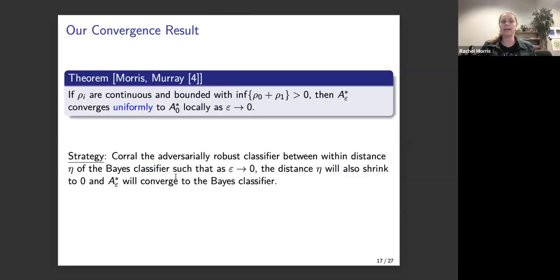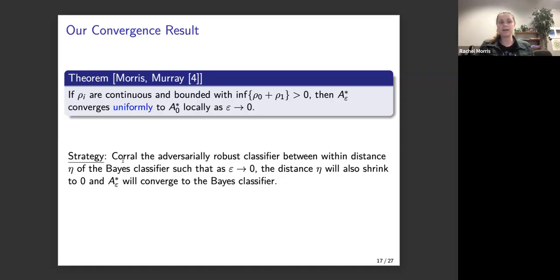The convergence result we were able to get is that under the assumption that the rho i are continuous and bounded, with still that non-degenerate condition that rho 1 plus rho 0 should be greater than 0, then our adversarial minimizers will converge uniformly to our Bayes classifiers locally as epsilon goes to 0. The uniformly here is really in the sense of the maximum distance between the sets. So we're able to constrain the distance between A0 star and A epsilon star. And notice that our assumptions are really similar to the previous one, with the main difference being their densities had bounded variation, whereas ours have to be continuous.